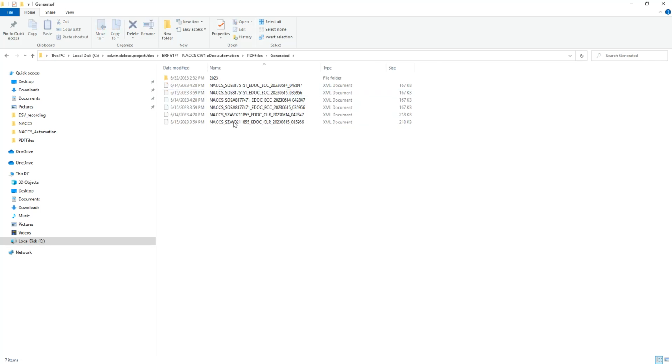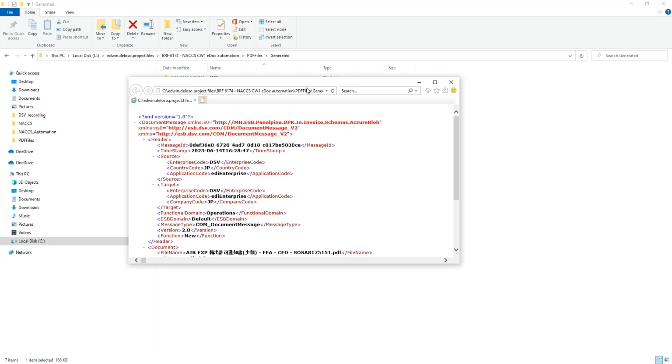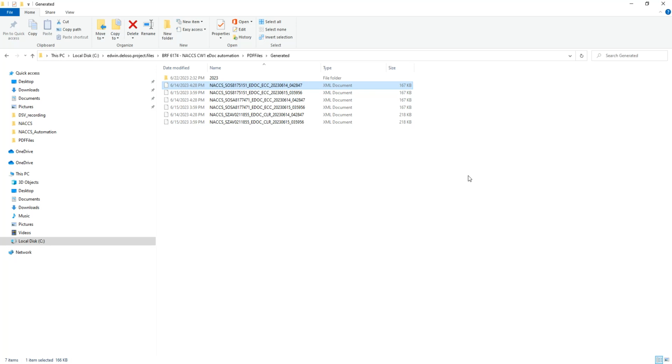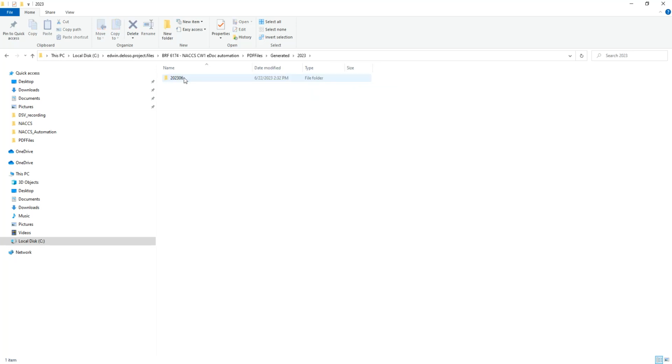And the XML that will be generated, it will be something like this. Okay, so if the shipment ID is found in the CargoWise, then we have to build the XML, and this is the XML that we are building. So this XML will be uploaded to the CargoWise FTP, so they will not do it manually. But if the shipment ID is not yet there in the CargoWise, that is why we send an email to let them manually upload it to the CargoWise. So that is a CargoWise system.